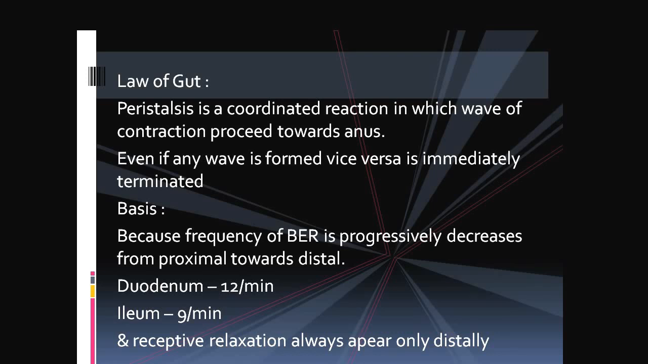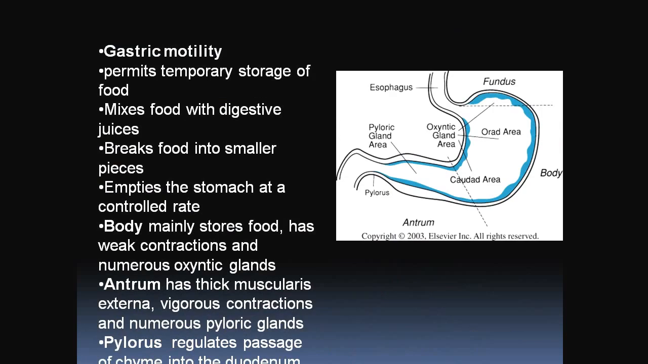The basis is that the frequency of the BER, that is basal electrical rhythm, progressively decreases from proximal towards distal. This is the basis for this law. That means in the duodenum the frequency is about 12 per minute, while in the ileum it is 9 per minute. And receptive relaxation always appears only distally. That is the second important point in the law of gut.